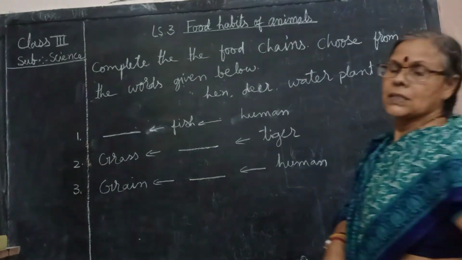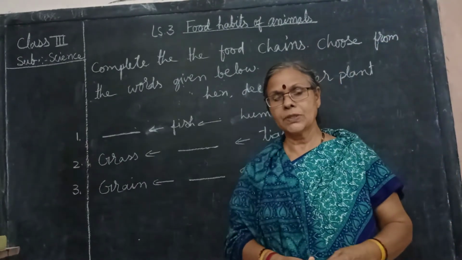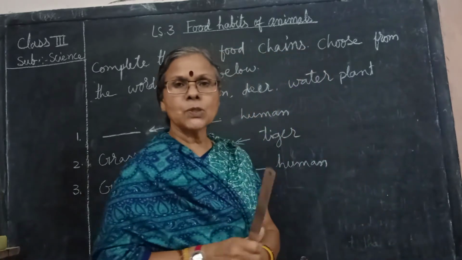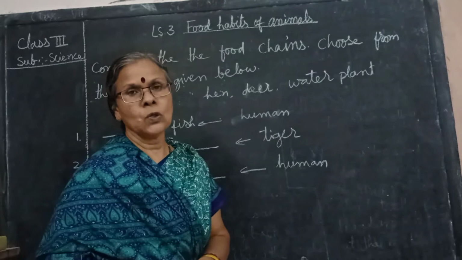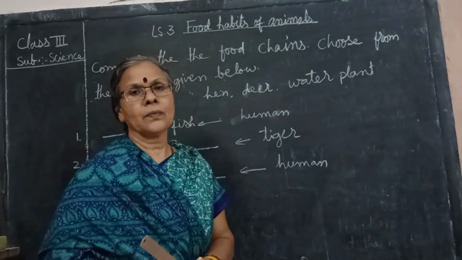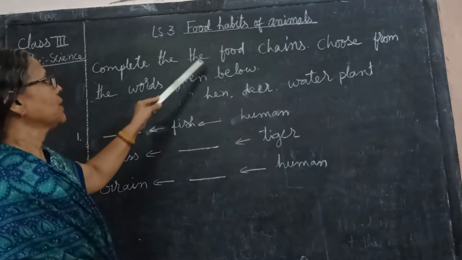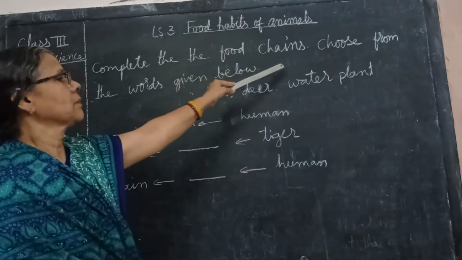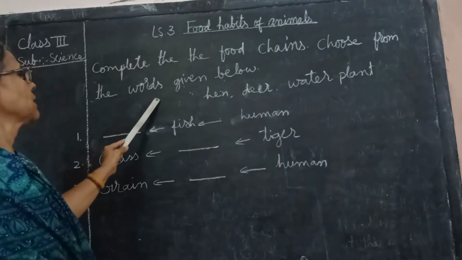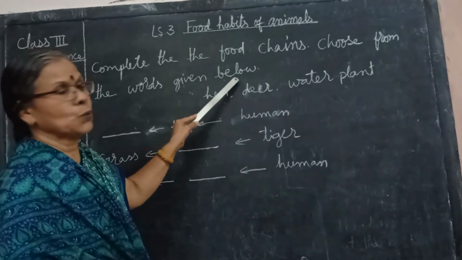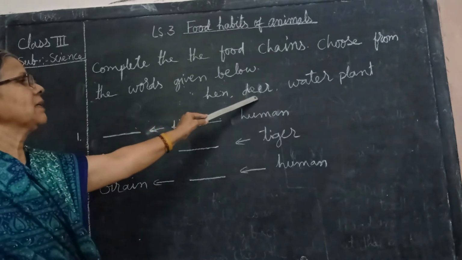Yes, we have read this small chapter on food chains and I'll give you one small homework. Please copy this, open your notebooks, and complete the food chains. Choose from the words given below: hen, deer, water plants.